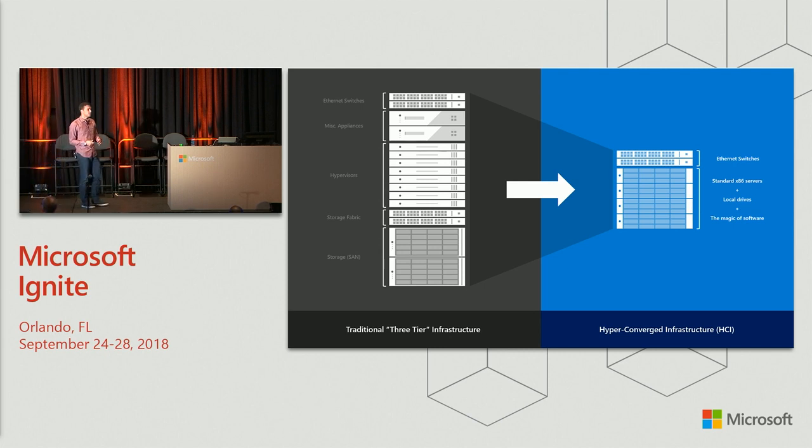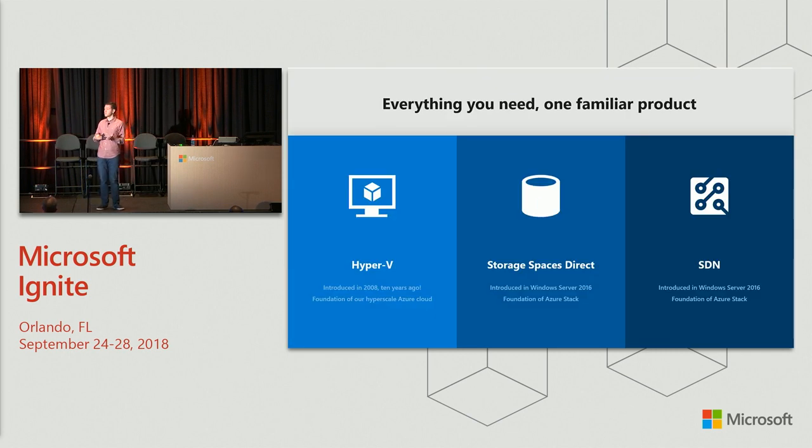And there's no easier way to do this than with Windows Server 2016 or 2019, which both include Hyper-V, Storage Spaces Direct, and software-defined networking in one familiar product and license. So a lot of customers have been taking us up on this proposition and saying, okay, you've included the software-defined storage and the software-defined networking right there in Windows Server, which means if I deploy Hyper-V at scale, I've already paid for it. Right? It's just included in the data center license. It's not a separate product or a separate SKU. So a lot of folks have been taking us up on that and moving to this hyper-converged infrastructure.